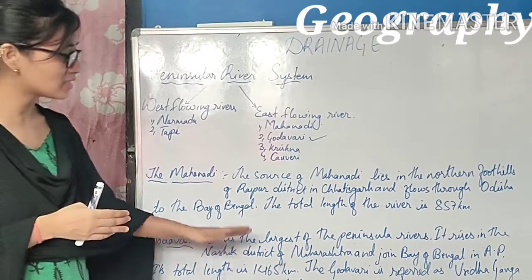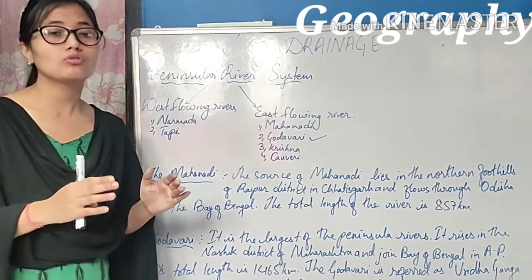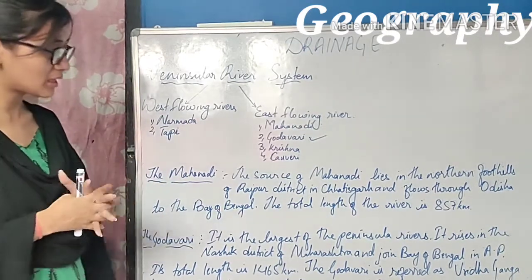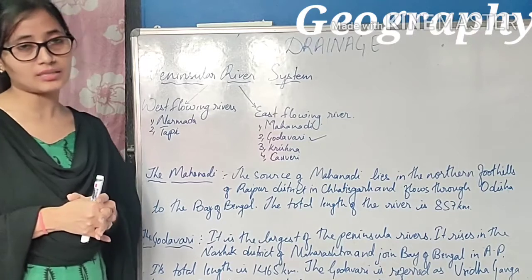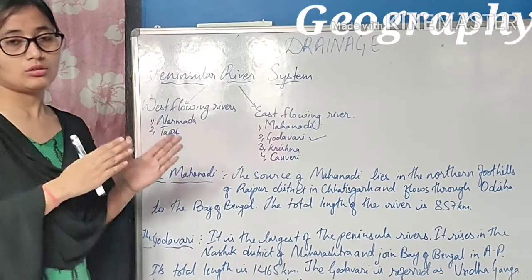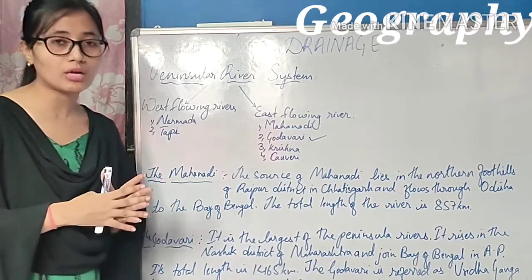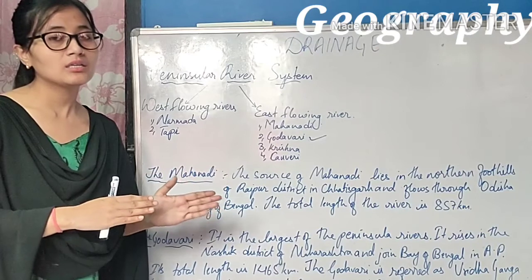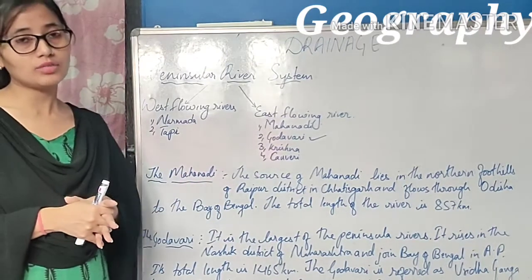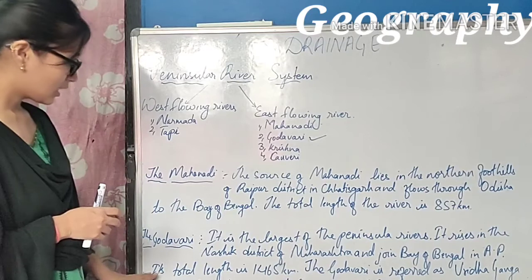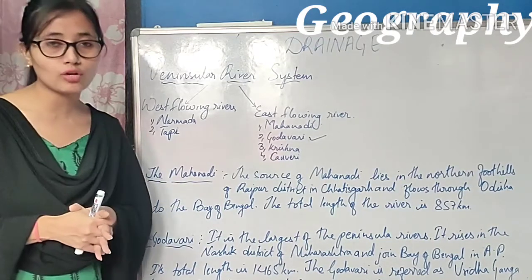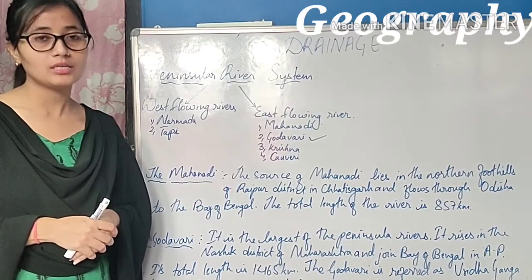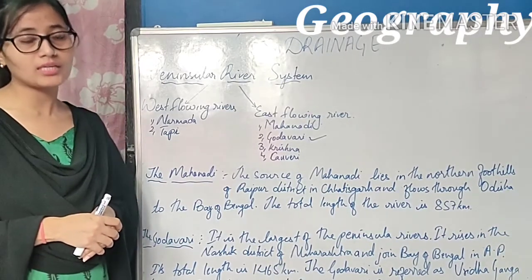It rises in the Nasik district of Maharashtra. So where is the source of the river Godavari? Nasik district of Maharashtra, and it joins the Bay of Bengal in Andhra Pradesh. This river Godavari rises in the Nasik district of Maharashtra and joins the Bay of Bengal in which state? Andhra Pradesh. Its total length is 1465 km. So what is the length of the river Godavari? 1465 km.